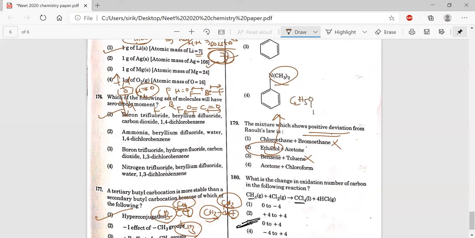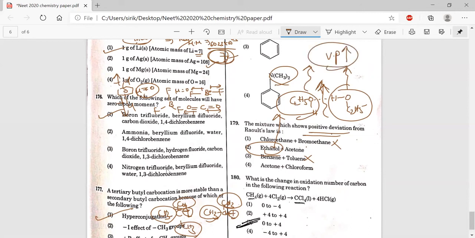This is an OH, and there is another alcohol. Like this, hydrogen bonding will be present, but when we add acetone, this bond will be broken, and the alcohol molecules are separated and will evaporate easily. So vapor pressure increases compared to the reactants. That's why it shows a positive deviation from Raoult's law.